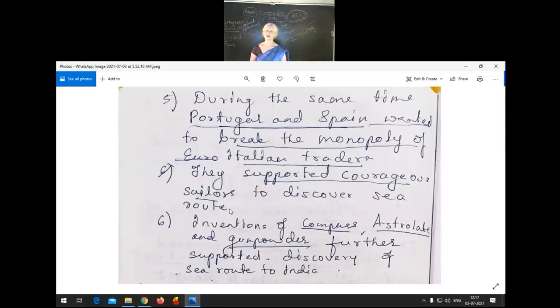He was a Portuguese king, King Henry, and he supported the sailors so much that he himself became popular as Henry the Navigator. Actually, he did not navigate, he did not discover anything. That king supported the sailors. That's why he became popular as Henry the Navigator.